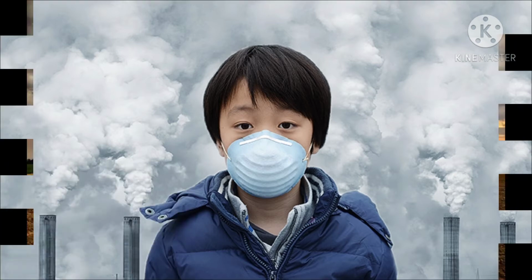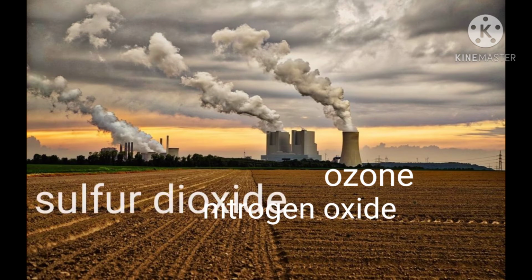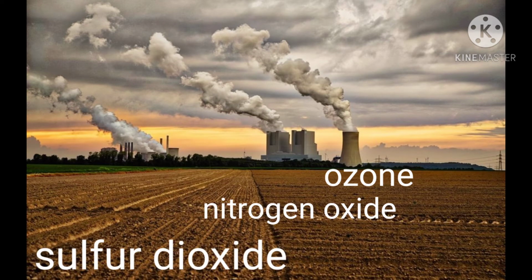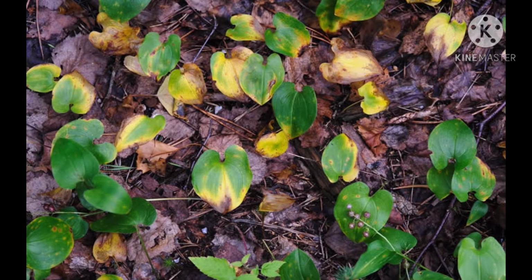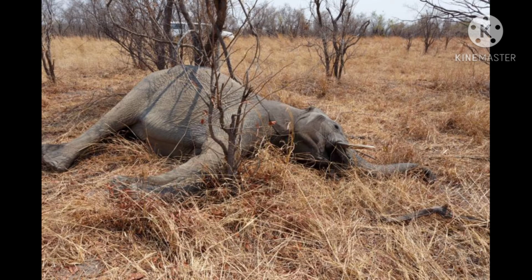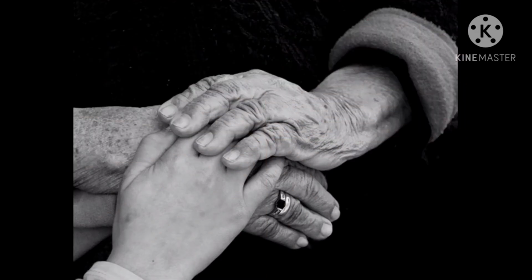Air pollutants such as ozone, nitrogen oxide, and sulfur dioxide also have harmful effects on natural ecosystems. They can kill plants and trees by destroying their leaves, and can kill animals, especially fish, and highly pollute rivers. Air pollution affects the elderly. Why? Because elderly people are at risk because they have been exposed to pollutants for a long time.